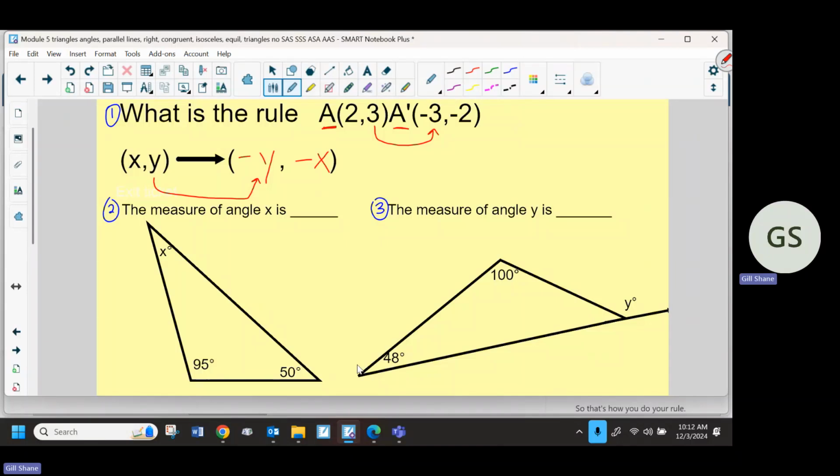So that's how you do your rule. And hopefully it's obvious. If the answer was no, it didn't change signs, then I wouldn't do anything. I would just leave it as the variable with nothing in front of it. All right, so that's what you do.